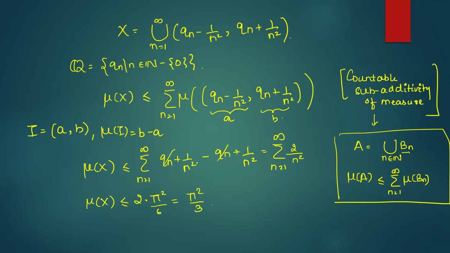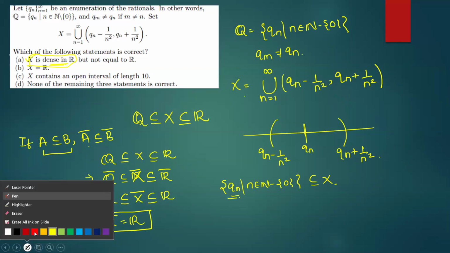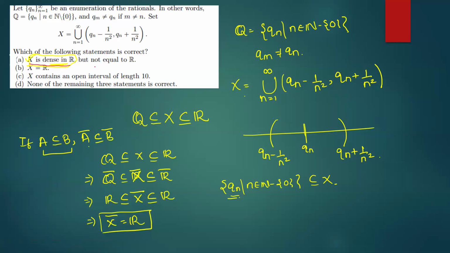So the measure of the set x which is given to us is always less than equals to pi square by 3. So can the set x be equal to R? अगर set x equal to R हुआ, then their measures should also be the same. That should be infinite क्योंकि measure of the set R is infinity. But here we are getting the measure of x to be a finite number. So definitely the set x is not equal to R. So from here itself we conclude on option A that x is dense in R, that is true, but at the same time it is not equal to R. So option A is the correct answer.